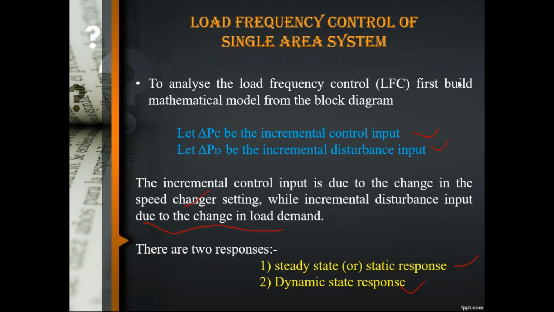There are two reasons. One is that in a transformer we are giving the same form of input and getting the same form of output, and it is a static device because there are no mechanical parts. In the case of a generator we are giving one form of energy and getting another form of energy, and it has rotating parts. That's why the emf induced in the generator is called dynamically induced emf. Similarly in a motor also. So that is the difference between static and dynamic. Static, in the sense of the way of controlling the action and converting the energy, describes the steady state and dynamic response.